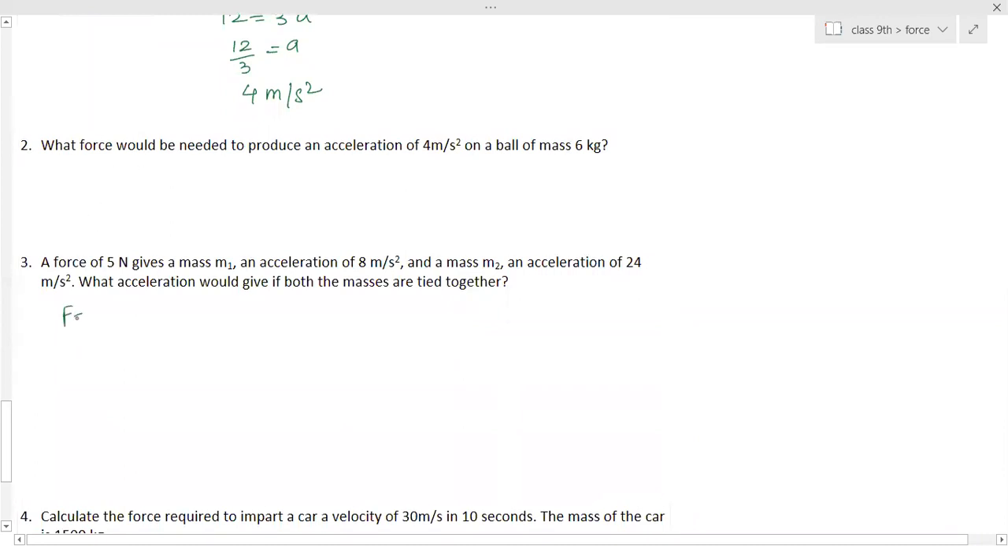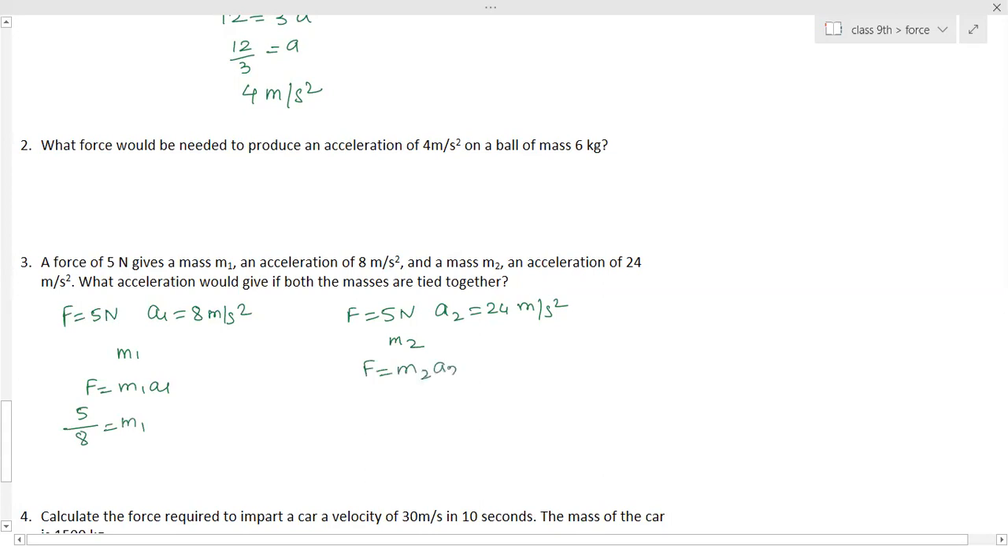So here force is equal to 5 Newton, and a is equal to 8 meter per second square. Ma'am, in both the cases the force is 5? Yes, force is 5. M1 and M2 you have to calculate. Force is equal to M1A1, so 5 by 8 is equal to M1. Force is equal to M2A2, so 5 divided by acceleration 24 is equal to M2. So M1 and M2 are 5 by 8 and 5 by 24.